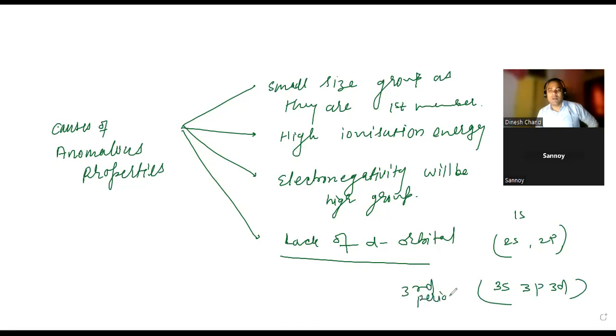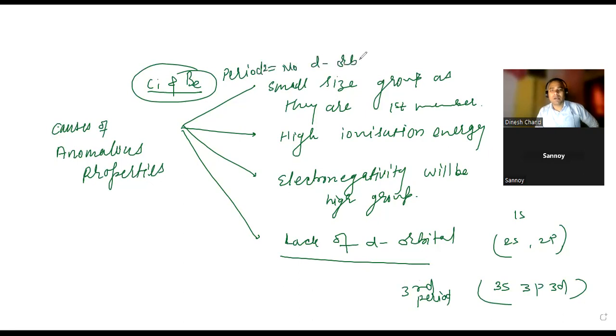If you talk about lithium or beryllium, they belong to period 2. Period 2 has no d orbital. So with no d orbital, their bonding will also be limited. They cannot extend their octet. So with lack of d orbital, they cannot expand the octet.